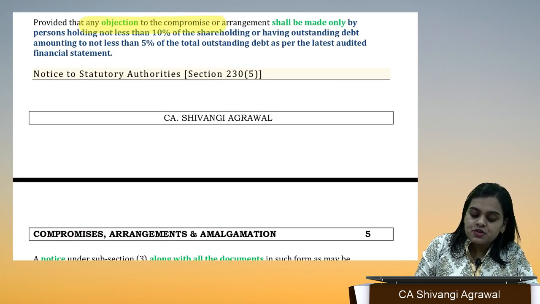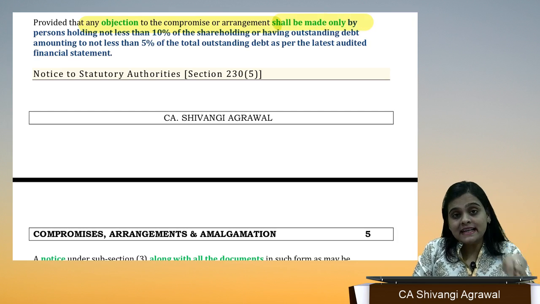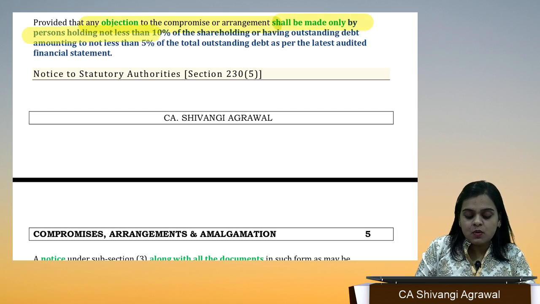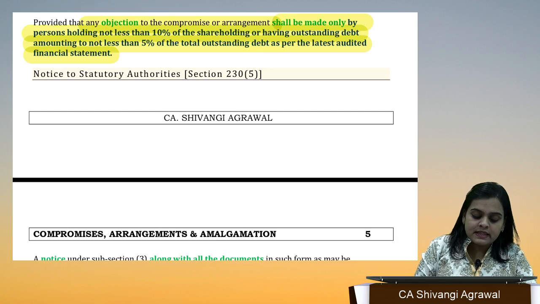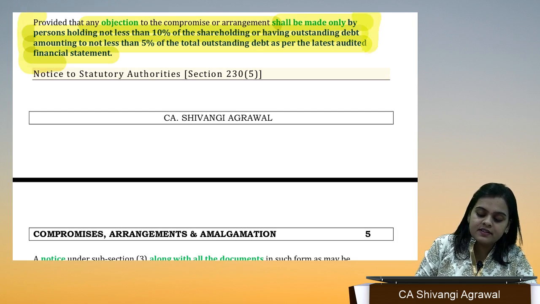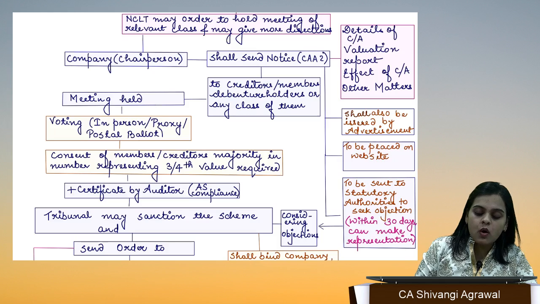Any objection to the compromise or arrangement shall be made only by persons holding not less than 10% of the shareholding or having outstanding debt amounting to 5% of the total outstanding debt as per the latest audited financial statements. So they have the power to raise objection.